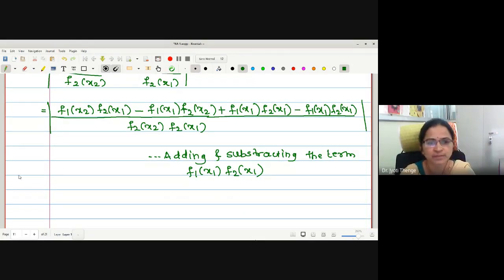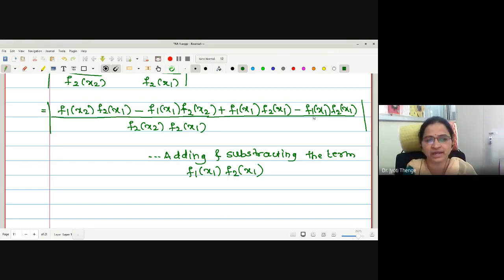We will just take some functions common. Now from the first and last. Why am I doing this? Because I want one positive, one negative. So this is a positive term, therefore I am taking a negative. If I take these two, there is nothing in common. Right? Therefore I am taking first and last. One positive, one negative term I want. Therefore, let us take common from first and last.